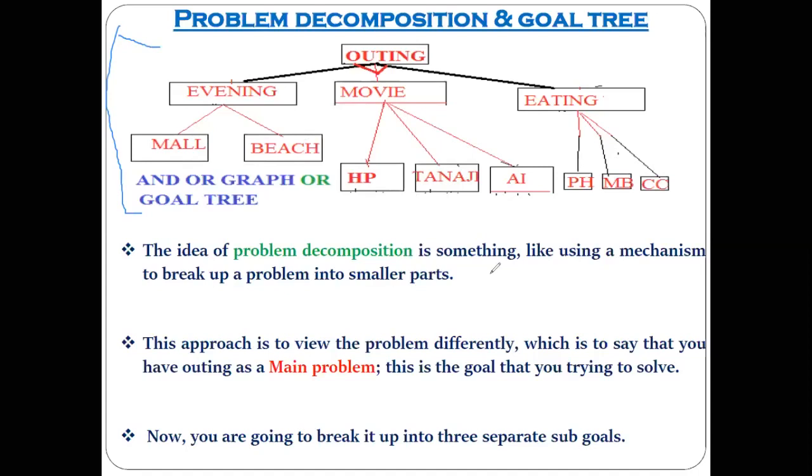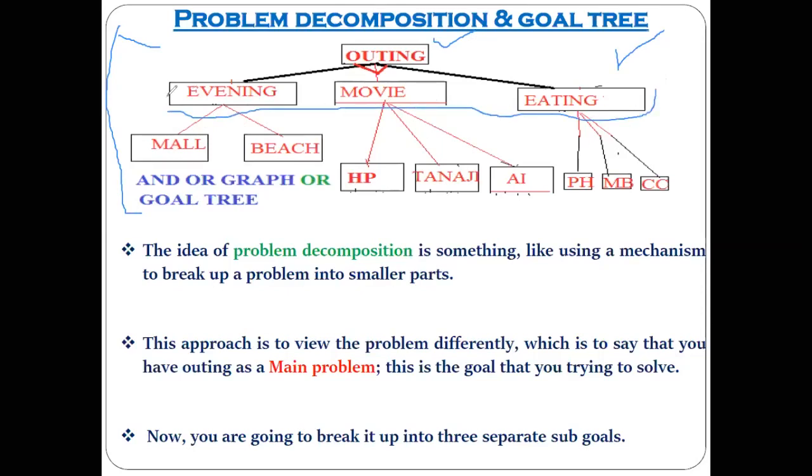Observe it and tell me. So you can directly see the AND-OR options. If you select the evening, then you can select mall or beach. Then you can select the movie: which one, Harry Potter or Tanaji. This is a better way of decomposing the problem. What was our problem? Outing. Yes, we are calling it the main goal. So in the previous representation, you had not decomposed it very well. Yes or no? Yes, sir.